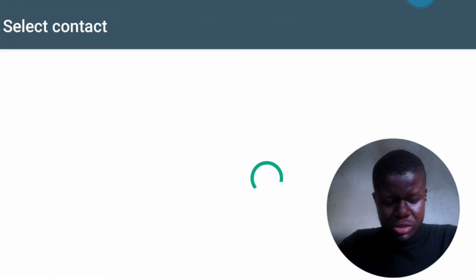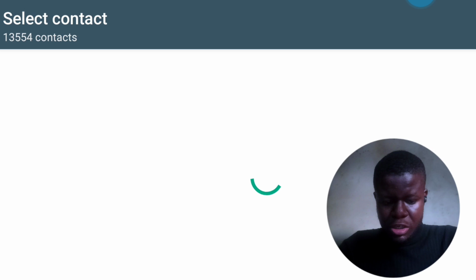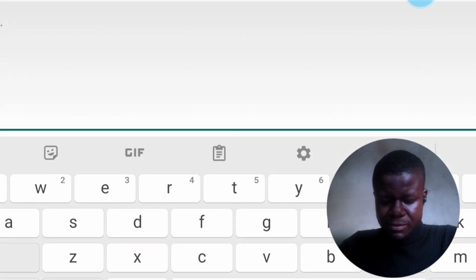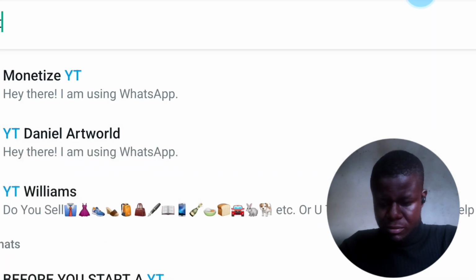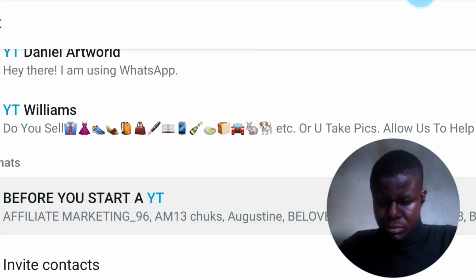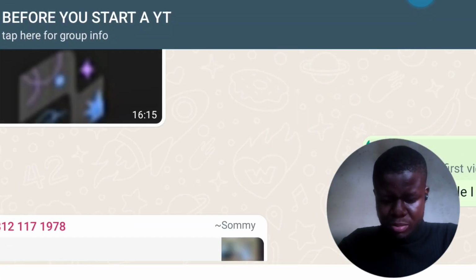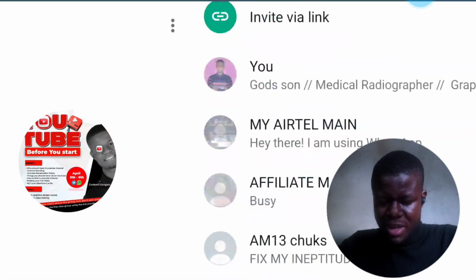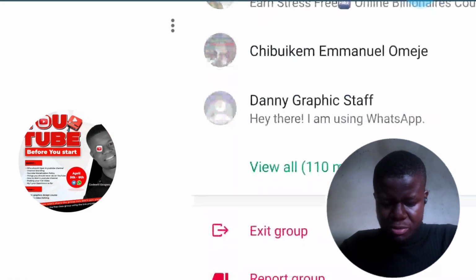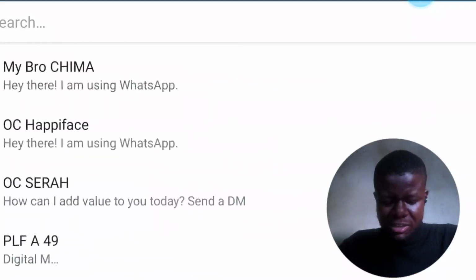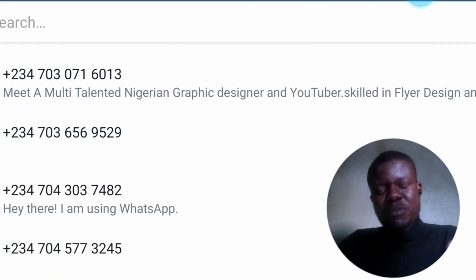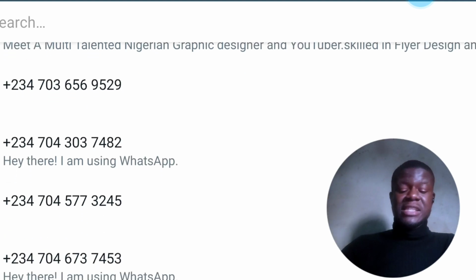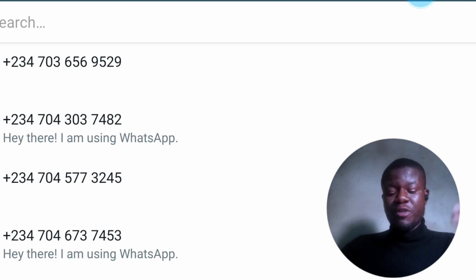Let me go deep into the process and show you some of the people that have joined the group. So let me look for it. So this is the main group. You can see several of them here that have joined my group. Look at them here, 120 persons so far. But the beauty of this is most of the contacts here are those who don't know me. It's just a fresh new lead.